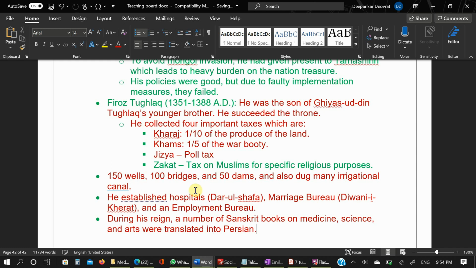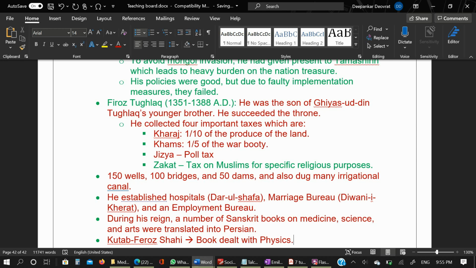And Kutab Firoz Shahi, a book which dealt with physics.